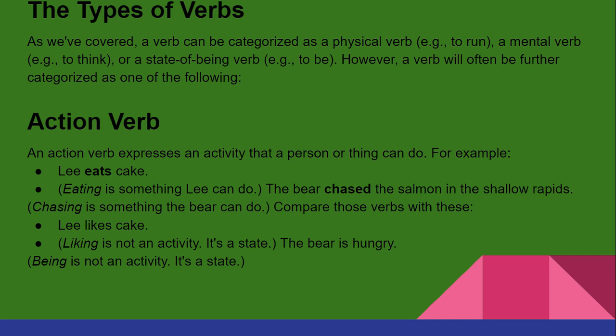For example, Lee eats cake. Eating is something Lee can do. The bear chased the salmon in the shallow rapids. Chasing is something the bear can do. Compare these verbs with these. Lee likes cake. Liking is not an activity, it's a state. The bear is hungry. Being is not an activity, it is a state.